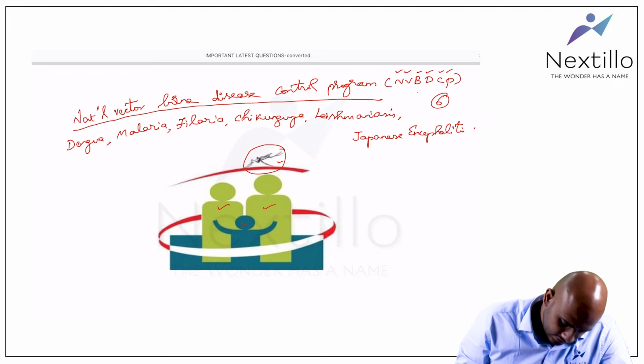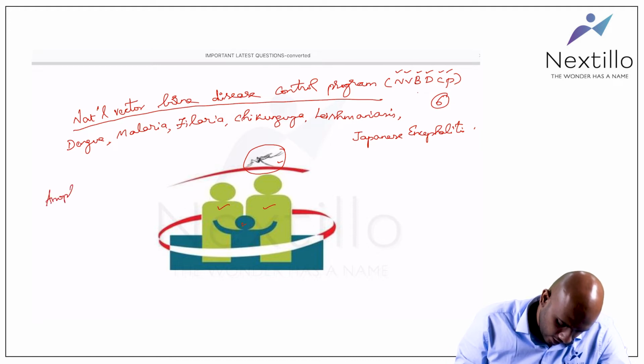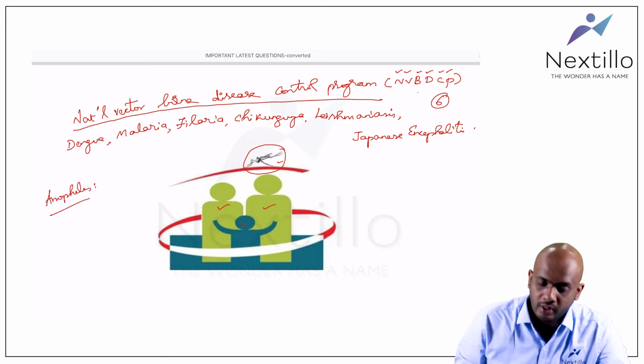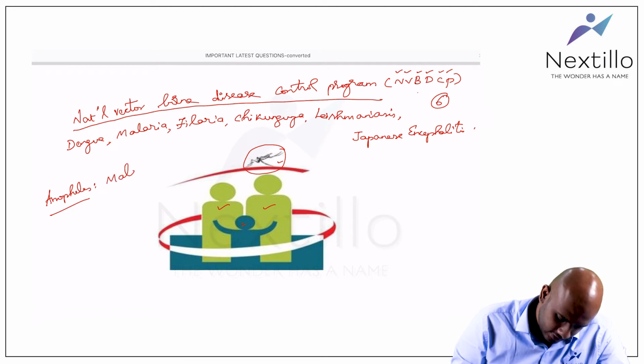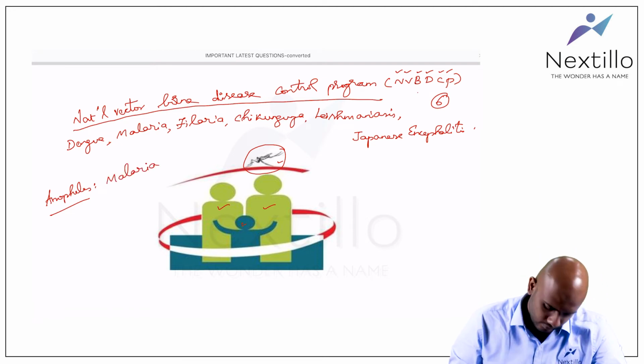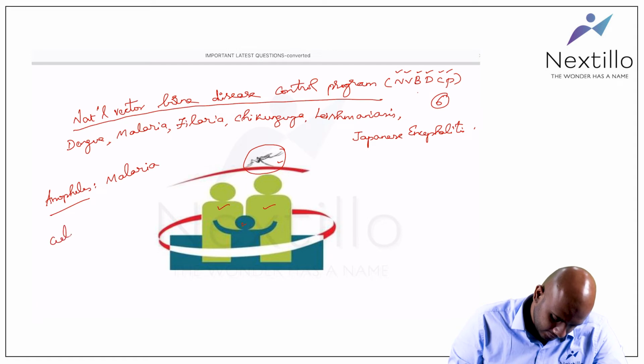What are the diseases transmitted by Anopheles mosquito? Anopheles transmits malaria. What are the diseases transmitted by Culex?